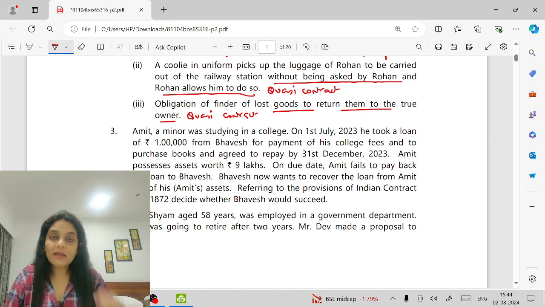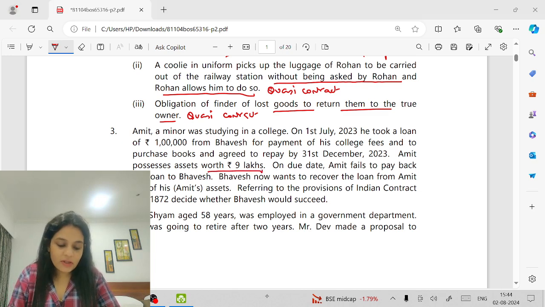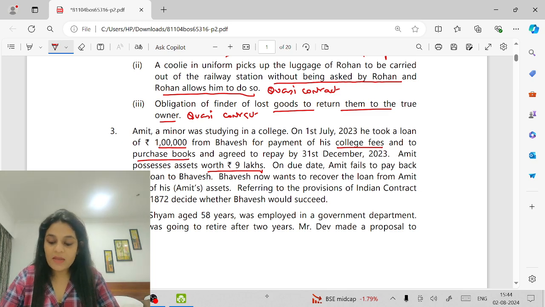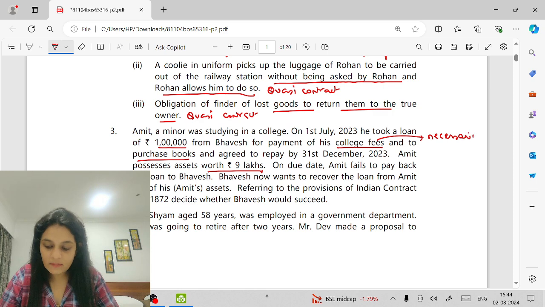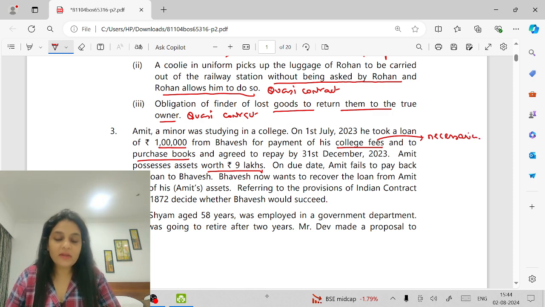Amit, a minor, was studying in a college. On 1st July 23, he took a loan of 1 lakh from Bhavesh for payment of his college fees and to purchase books and agreed to repay by 31st December 23. Amit possesses assets worth 9 lakh. First of all, he took a loan of 1 lakh for his college fees and purchasing books. That means, can we say the loan was taken for necessaries? Yes.